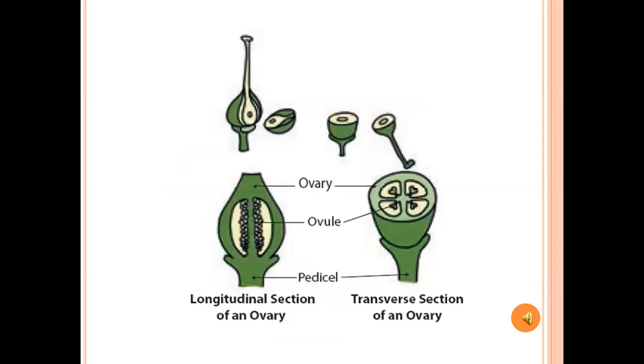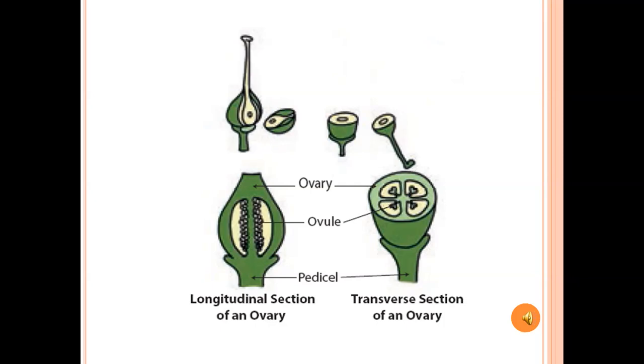Next, longitudinal section of an ovary and transverse section of an ovary. Cut an ovary of a flower both vertically and horizontally. Observe the ovules. Compare the ovary and ovules from a few different flowers. Are there one or more ovules? Can you see any connection between the number of ovules in the ovary and the number of seeds in each fruit? Yes. Ovary is one, but many ovules are in the ovary.